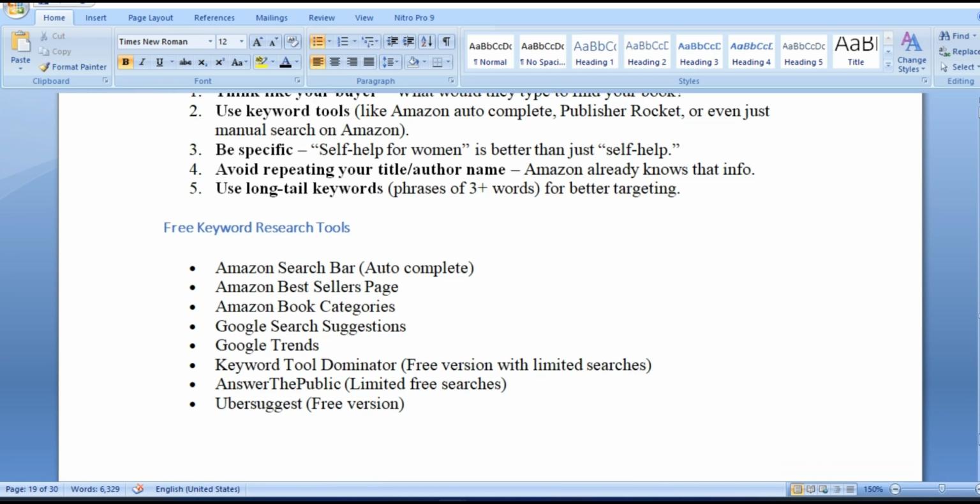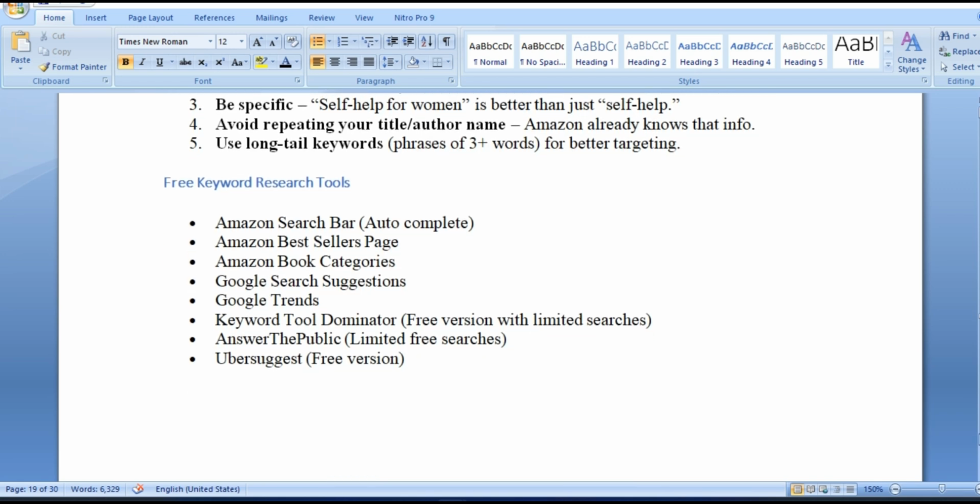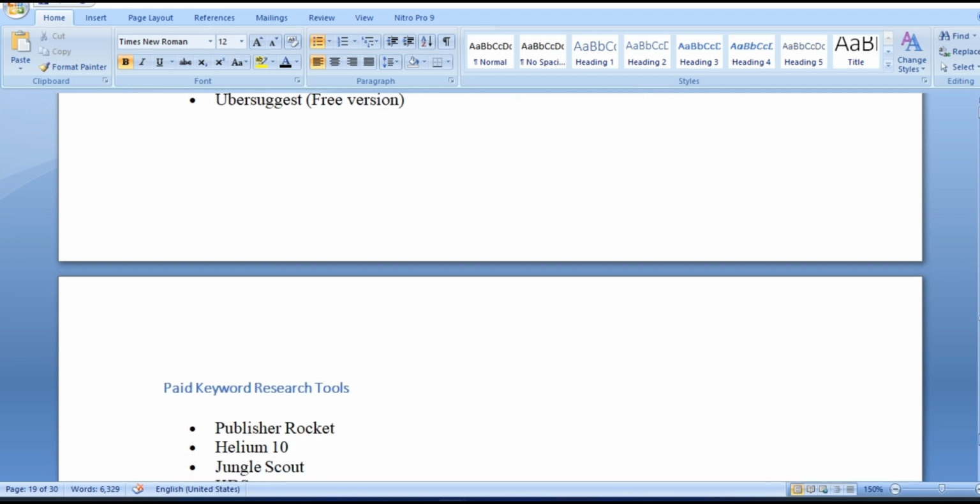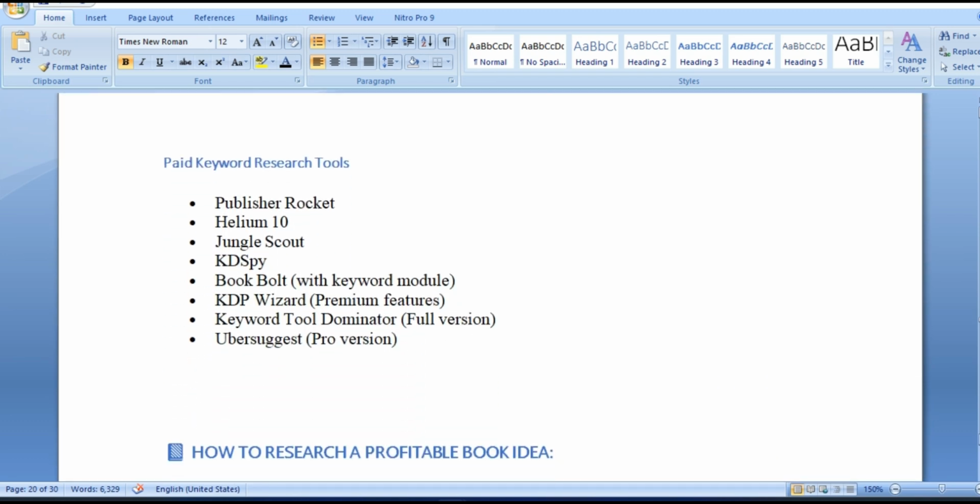These are some of the free keyword research tools which you can use. I won't explain them because we had looked at them in lesson 5. Amazon search bar, Amazon bestsellers pages, Google Trends, and all the others which I have listed for you there. We also have paid tools like Publisher Rocket, Helium 10, BookBolt, and all these.